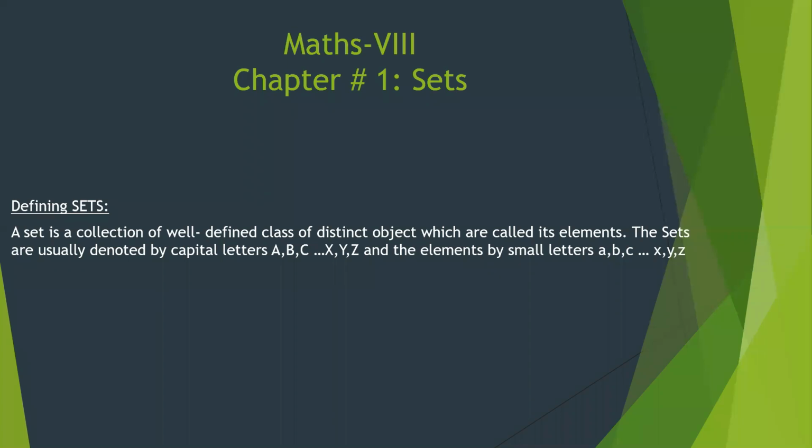Sets are usually denoted by capital letters, okay, capital A, B, C, X, Y, Z. Do you remember what the name is which we use for capital A till Z? Very good, Sheroz. This is called notation. Very good, Aisha. This is called the notation.